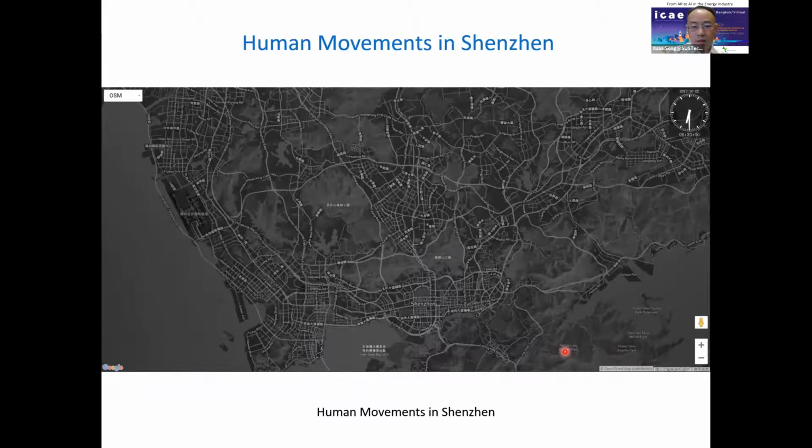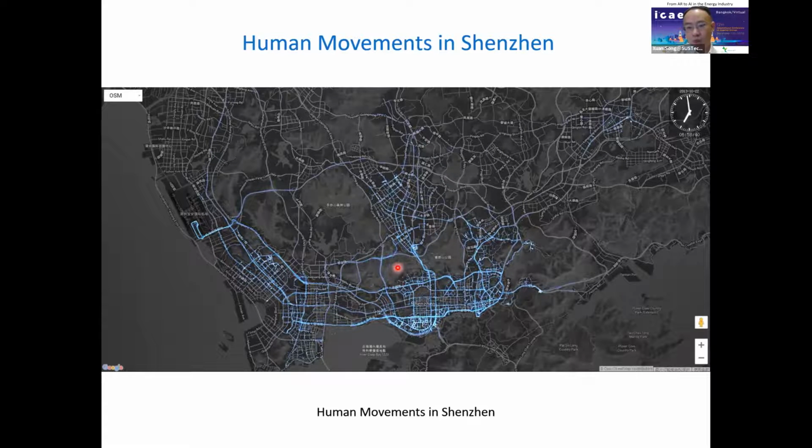And this is another example, GPS trajectories collected from the public transportation system of Shenzhen, one of the large cities in China. Based on this human mobility, we can have an overview of the transportation structure of Shenzhen, such as which is the major CBD region and which are the major roads.